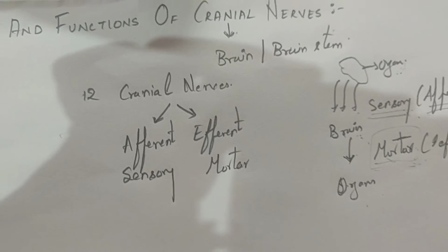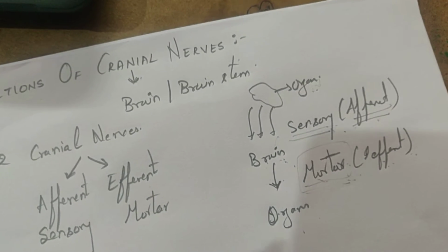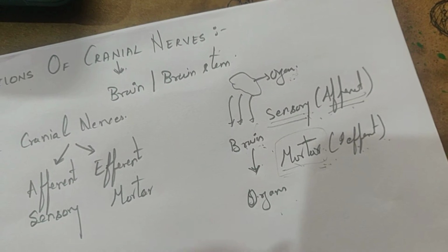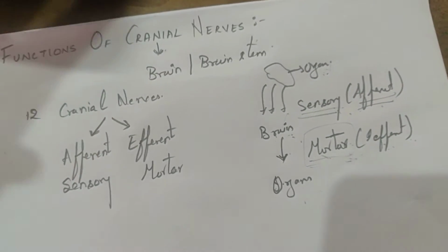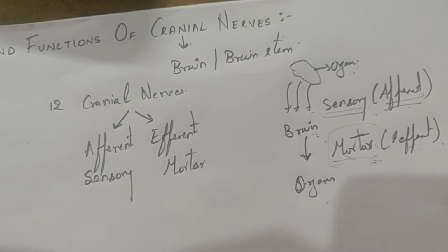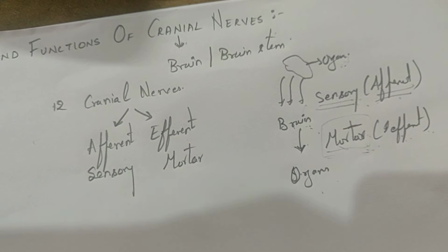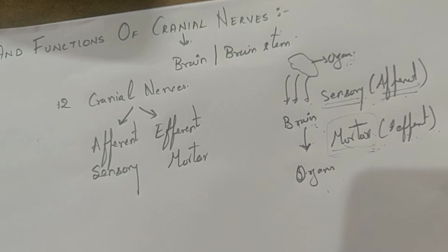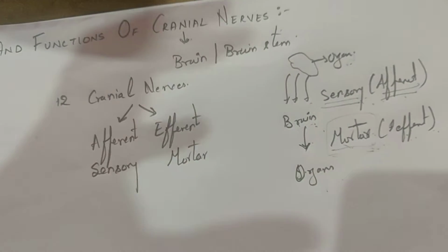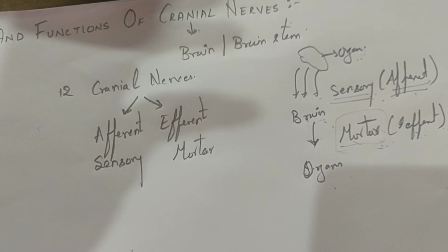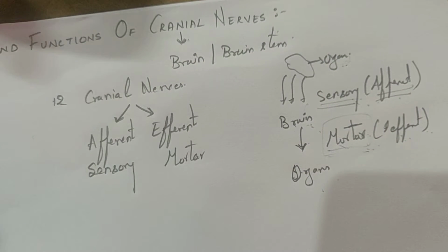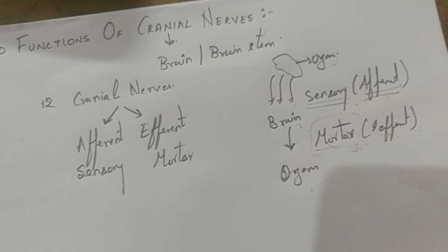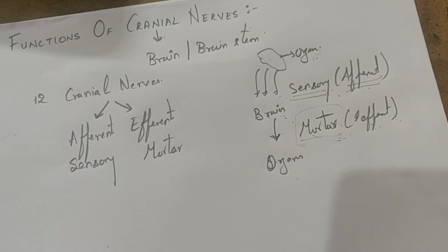The main function of these cranial nerves is to transfer the information from the brain to the organs or from the organs to the brain. If they are sending the information to our eyes, they are helping our muscles to turn our eyes from left to right, right to left. If this information is not sent to the eyes through these nerves, the eye cannot rotate from left to right and right to left. So that is the main function of these nerves.